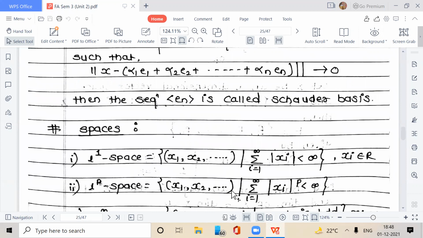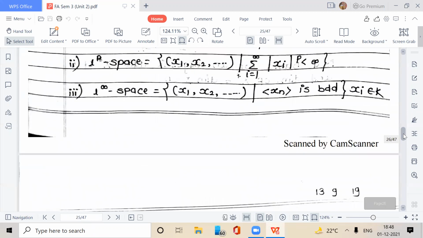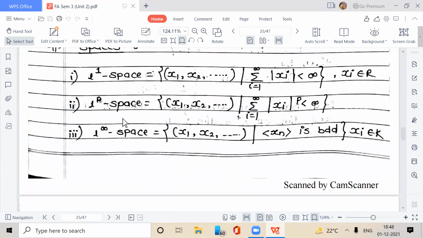L1 space is the set of all sequences such that summation i equal to 1 to infinity mod of xi to the power 1 is less than infinity, because it is L1 space, where xi belongs to the scalar field. L infinity space is the set of all bounded sequences.